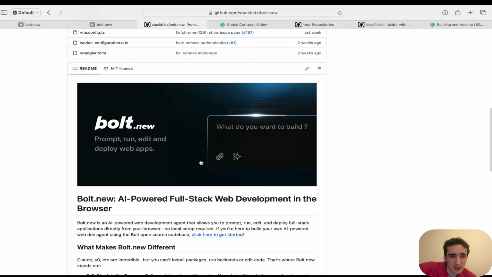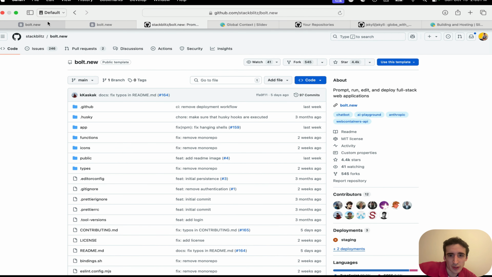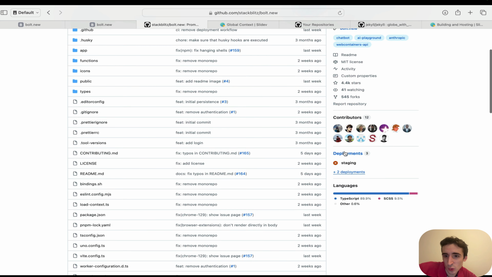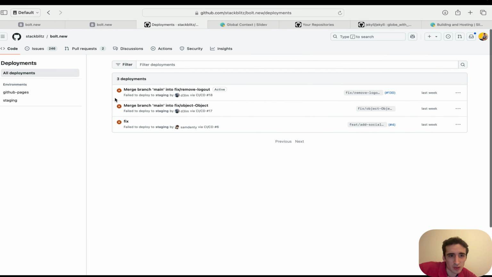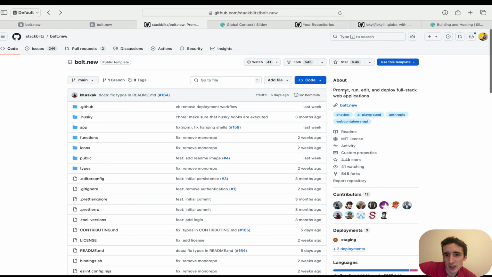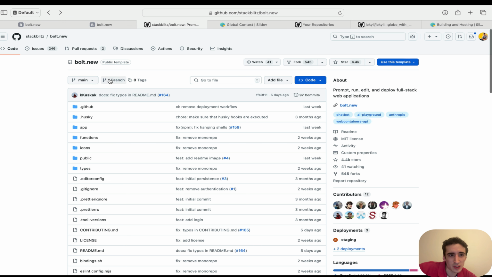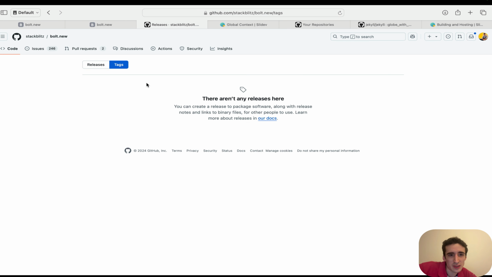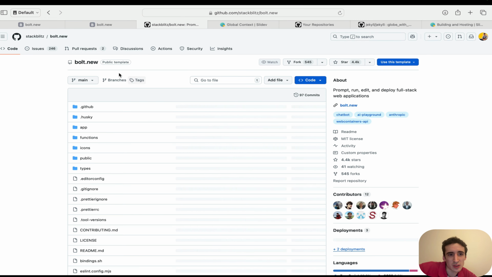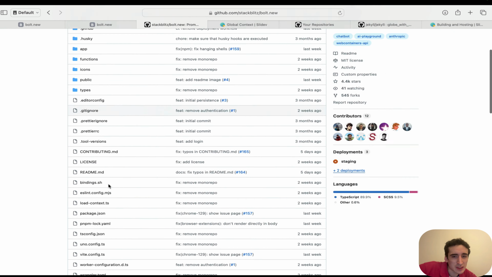Really amazing, very impressive. And I think they are quite new. Oh, there was an error. They tried to deploy something last week and we can see it failed. They are probably aware of this, but we don't see the versions. They don't tag. Oh no, they have 0 tags. Oh, that's funny. It doesn't sound like they create releases. I wonder why they don't create releases. And now the files, it's really light, this project.